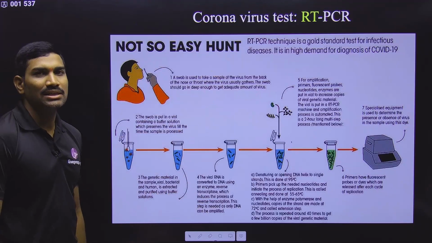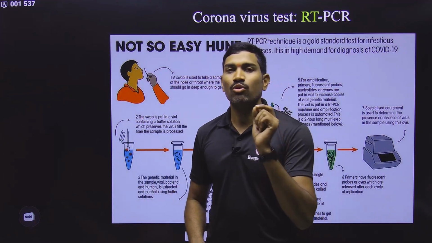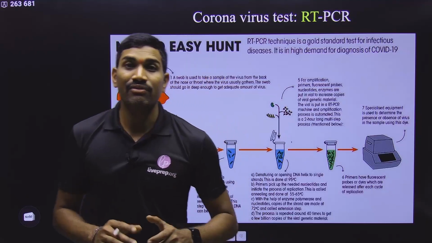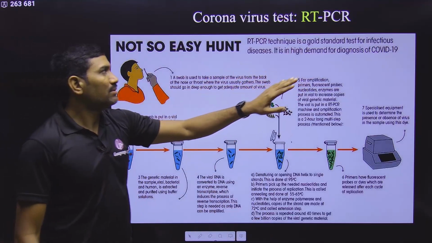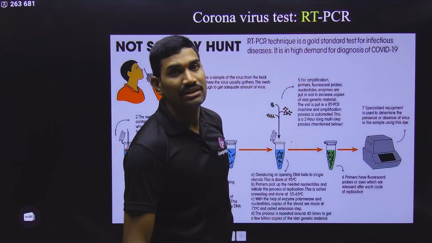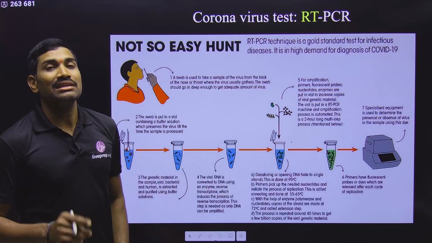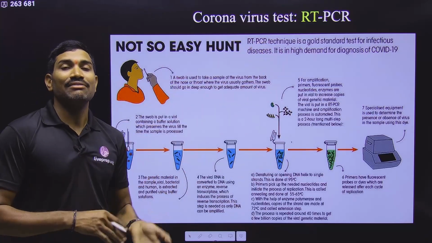Now this is one application type, RT-PCR. What is RT-PCR? For COVID-19, for the coronavirus confirmation, the confirmatory test is RT-PCR. Please remember, you know PCR, polymerase chain reaction. But what is this RT? This RT is reverse transcription. Please observe carefully.